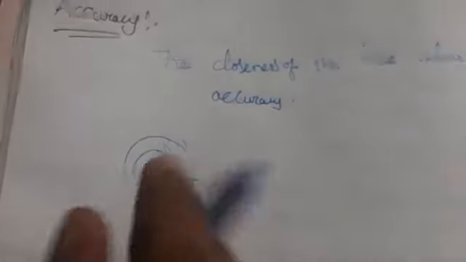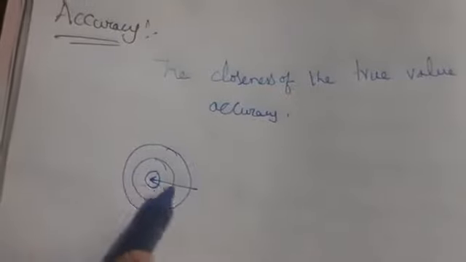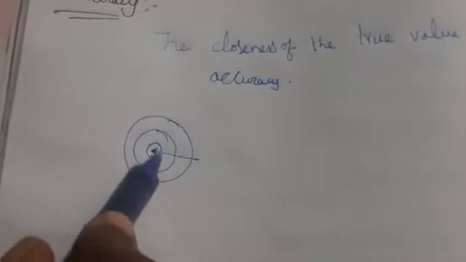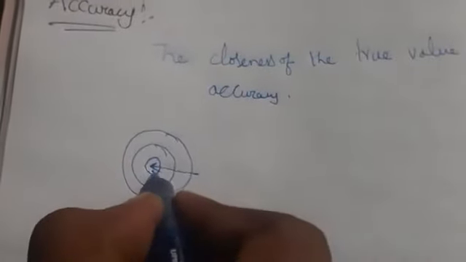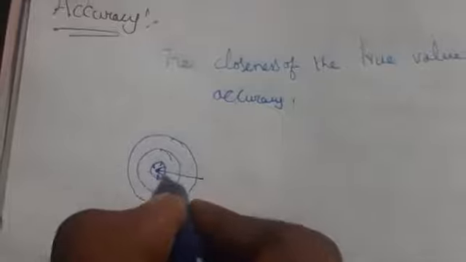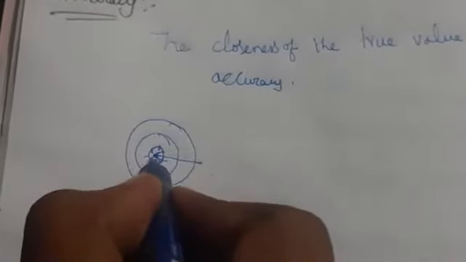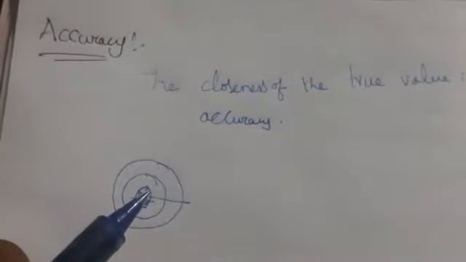Keeping the middle in view, the arrow may land here, here, or here. The arrow that is nearer to the center is what we call accuracy.